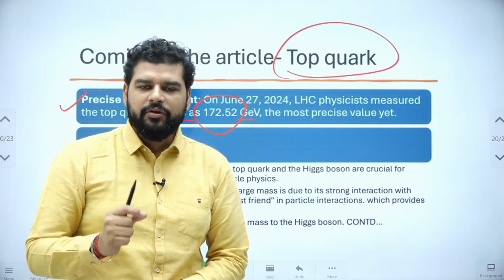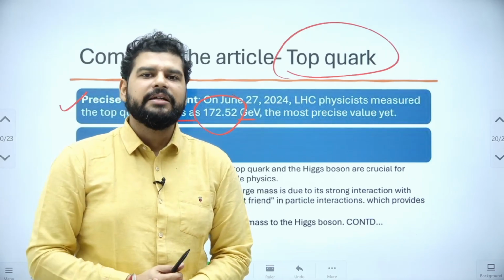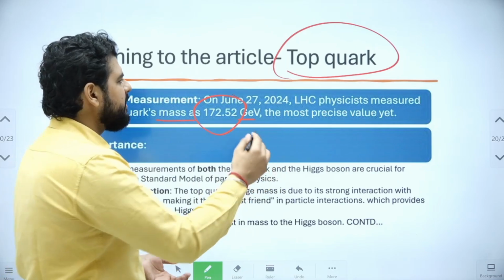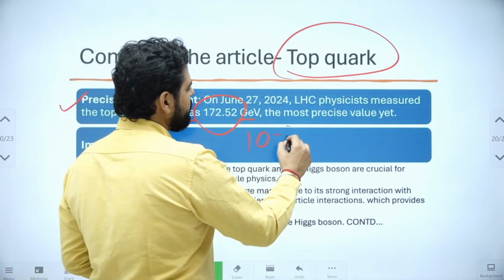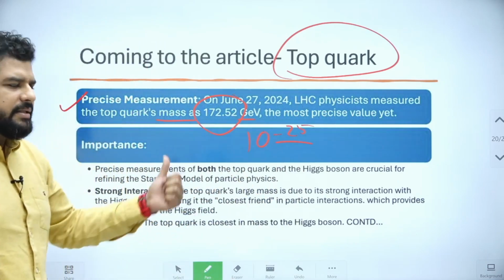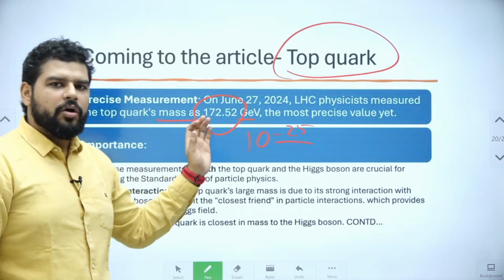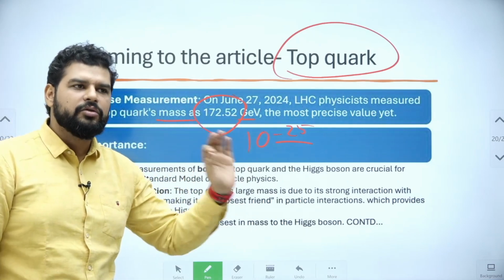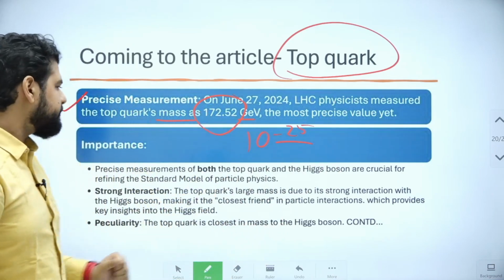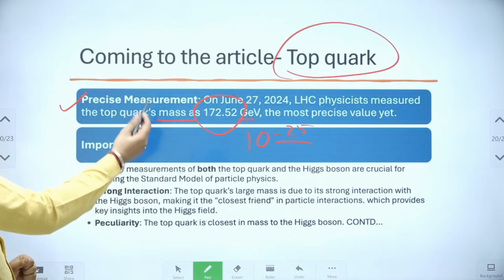Hence, calculating its mass is very difficult. It does not even exist for 1 second. It exists for almost 10 raised to minus 25 seconds, something like this. So it does not exist at all for even 2-3 milliseconds, and it is very difficult to measure. Hence the importance of the top quark's mass.